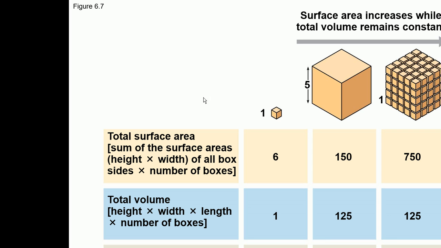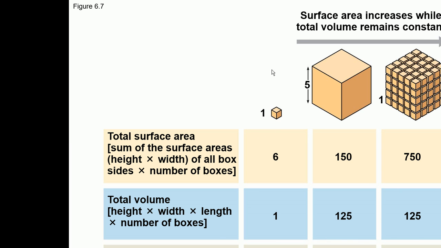Here is an example. You can see this is a small cell, and this is a big cell. The small cell's dimensions are 1, basically its height, width and all that is unit 1, and this big cell's dimensions are 5. If you use these formulas and calculate, the surface area is 6, volume is 1, and the surface area to volume ratio is 6.